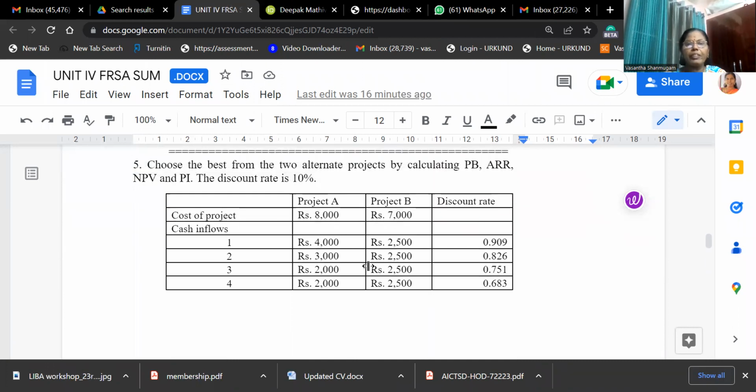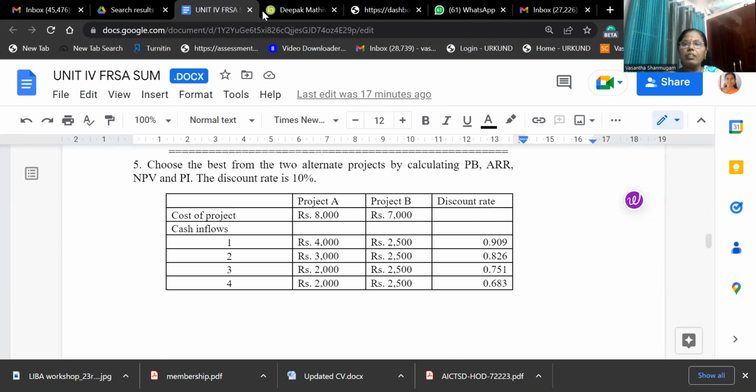So I think we can conclude what the payback period is. Payback period is the shortest: the project which gives the shortest return we should accept. There are 2 ways we can calculate, when the cash inflows are uniform and when the cash inflows are not uniform. Not uniform means we have to calculate the cumulative cash flow. Based on that, we have to find out the accept and reject criteria. The project which has the shortest payback period will be accepted. The project with the longest payback period will be rejected.